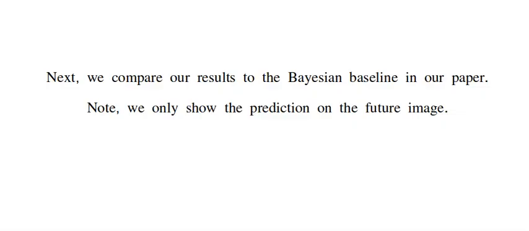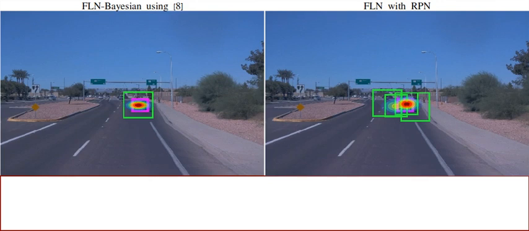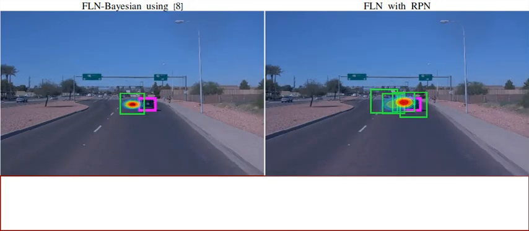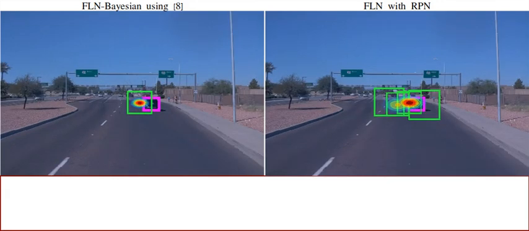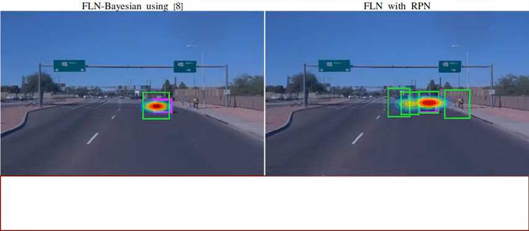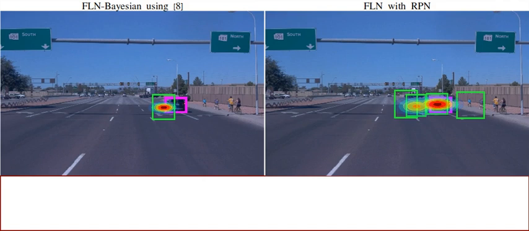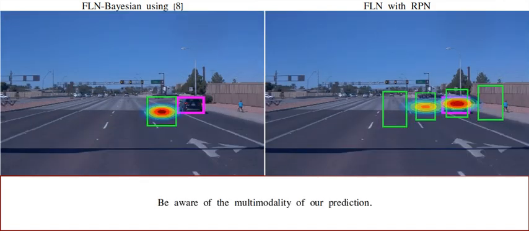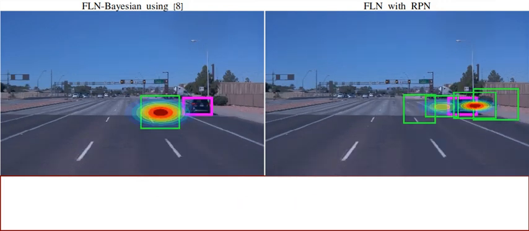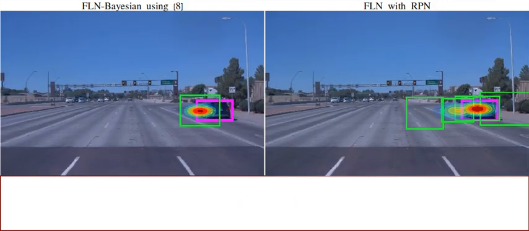Now we show a comparison between our method and the Bayesian baseline for the scenarios we have seen. For the first scenario, both methods start predicting unimodal future. As soon as the car started changing lanes, our method predicts multiple modes compared to the unimodal prediction of the baseline.